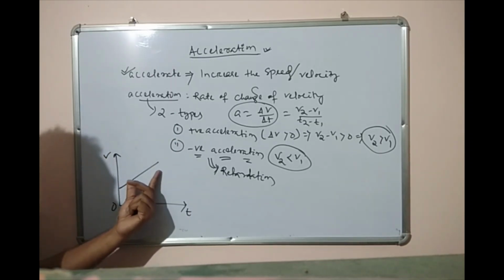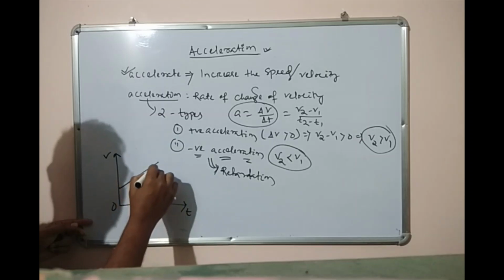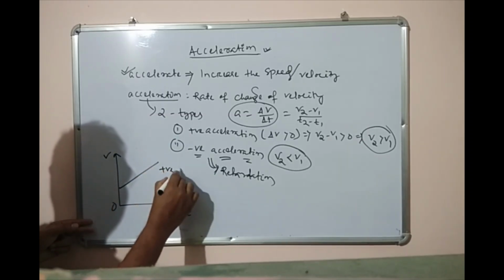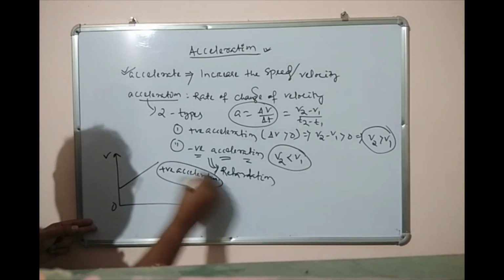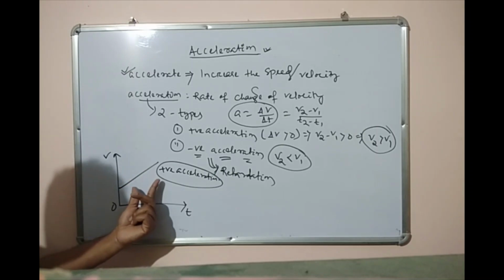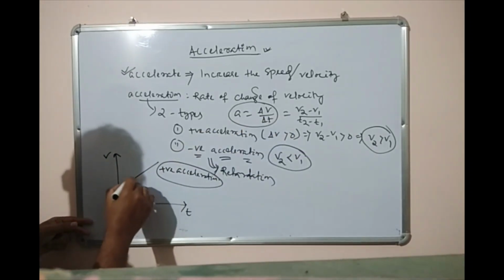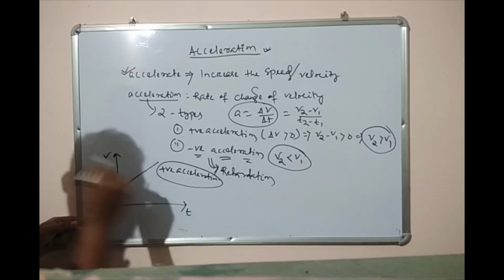For an accelerated body, we can see that the velocity of the body is gradually increasing. That means it represents positive acceleration. So how can you find the acceleration? Del V by del T. Suppose I am interested to find the acceleration here.